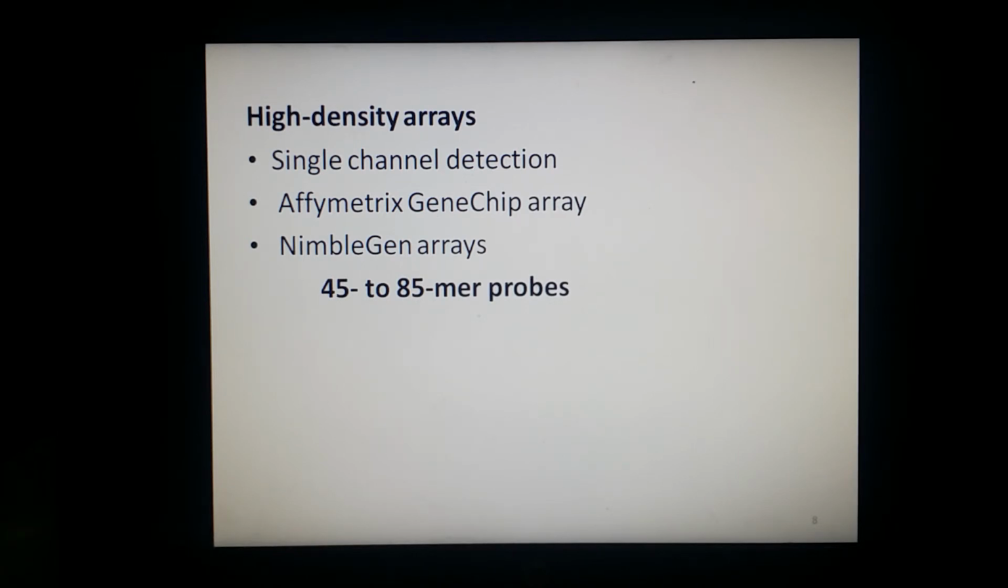Then you have NimbleGen arrays. NimbleGen arrays are high density arrays, and they are produced by a maskless photochemistry method. This maskless photochemistry method permits flexible manufacture of arrays in small or large numbers. These arrays have hundreds of thousands of 45 to 85 mer probes, and they are hybridized with a one color labeled sample for expression analysis.